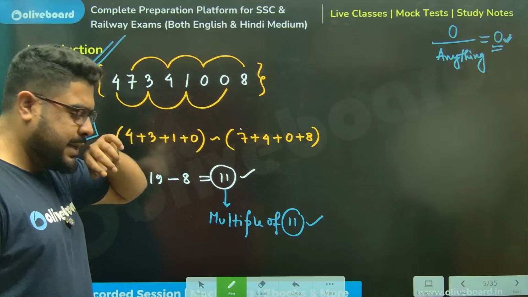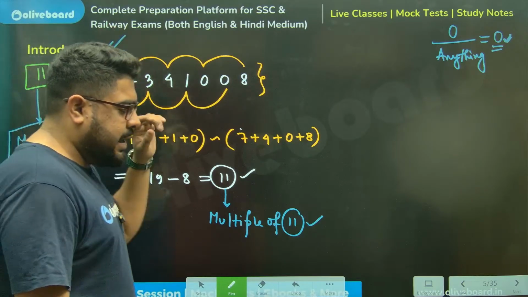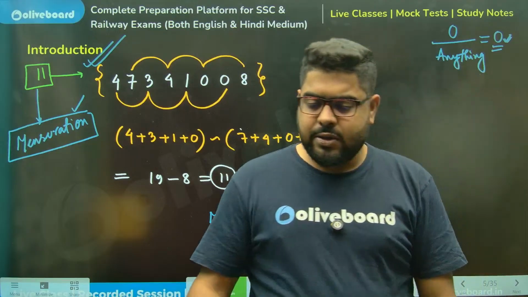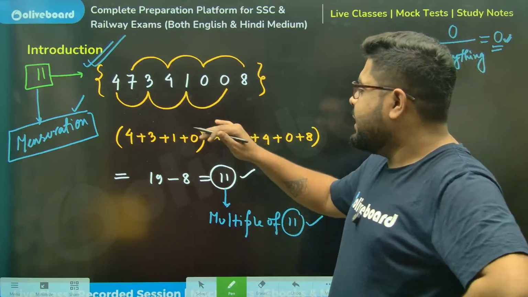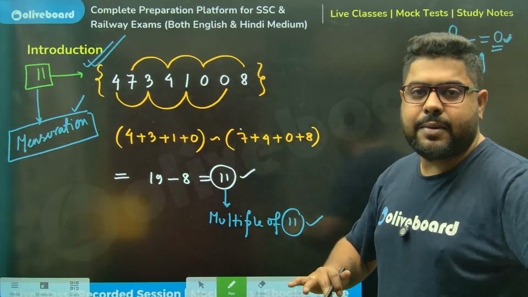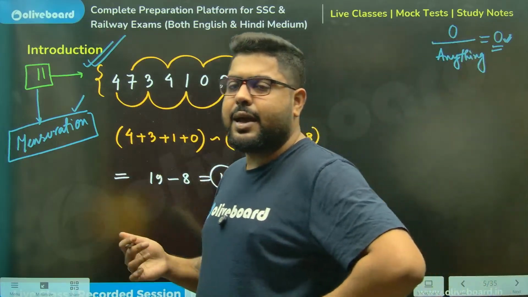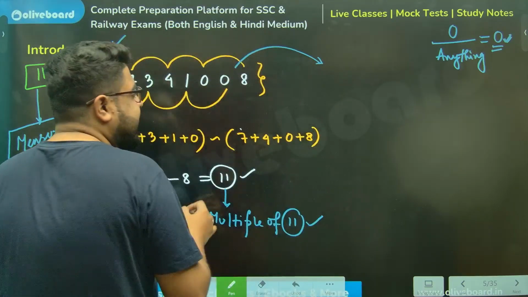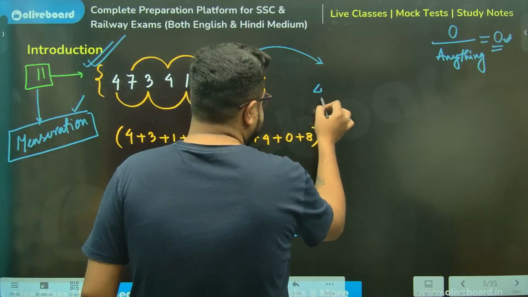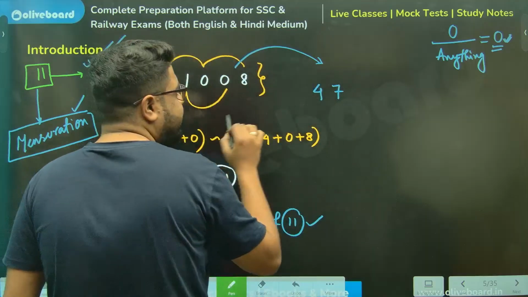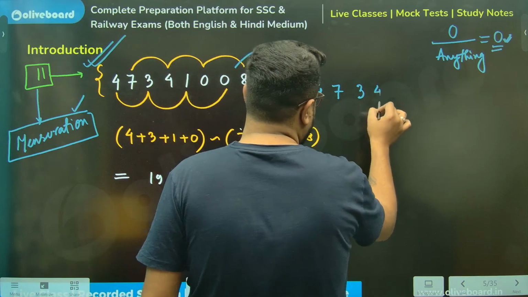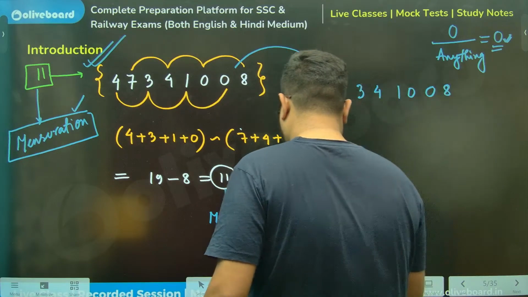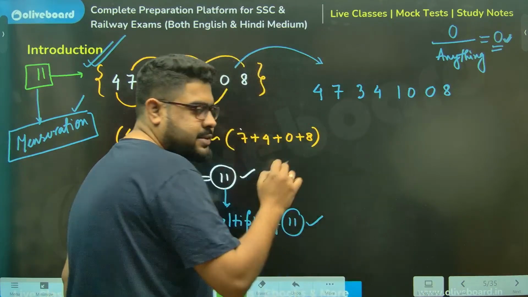Now again, if I need this in multiple questions, I cannot do all this stuff every time, because I need to be able to solve the questions a little quicker. So for that, I have a technique up my sleeve. Let me write down the same thing: 4734, 1008.